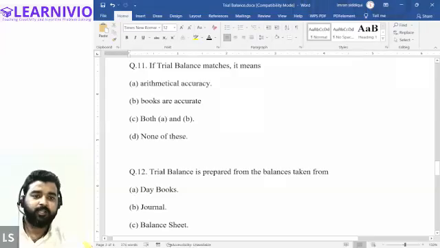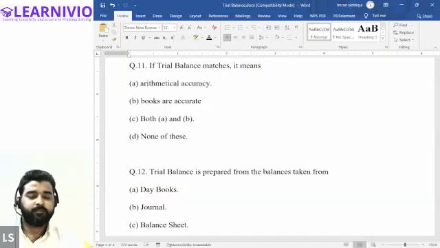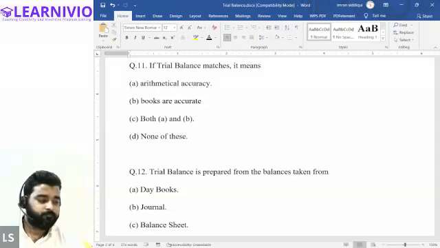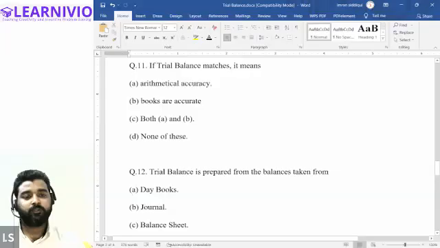Tell me, Samisha, if the trial balance matches, it means. Both A and B. Okay. And Arisha, if trial balance matches, it means. Both A and B. Okay. Halima, arithmetical accuracy. Arithmetical accuracy only.